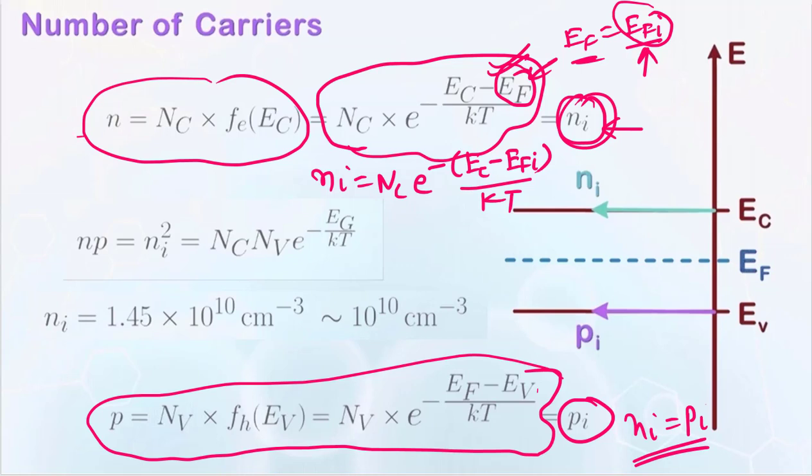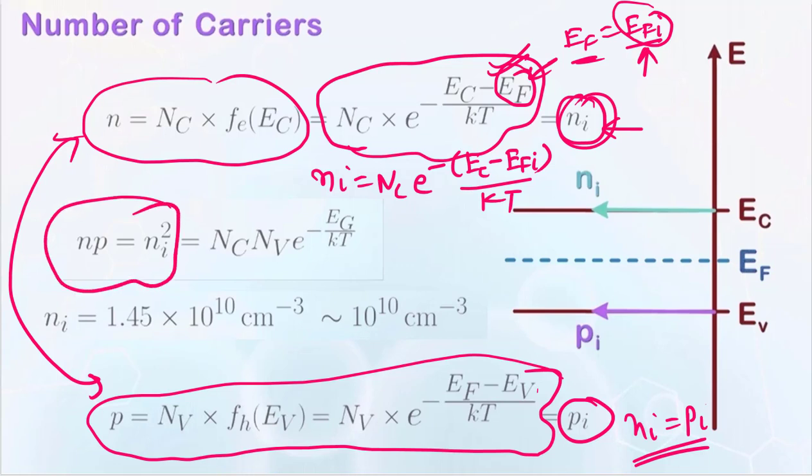If you multiply N times P, you will see that NP is equal to NI square, which is given by NC NV. You can verify this formula by just multiplying N and P, and you will find that it is equal to NI square. We will look at this expression in the next lectures also. This is only valid at thermal equilibrium, and it is called the mass action law. Just remember NP is equal to NI square.